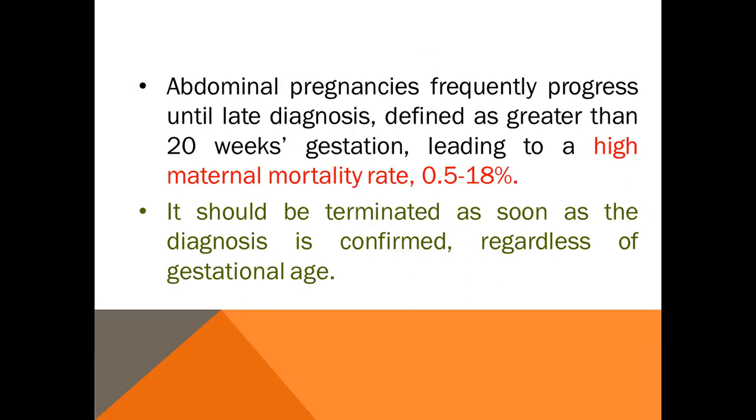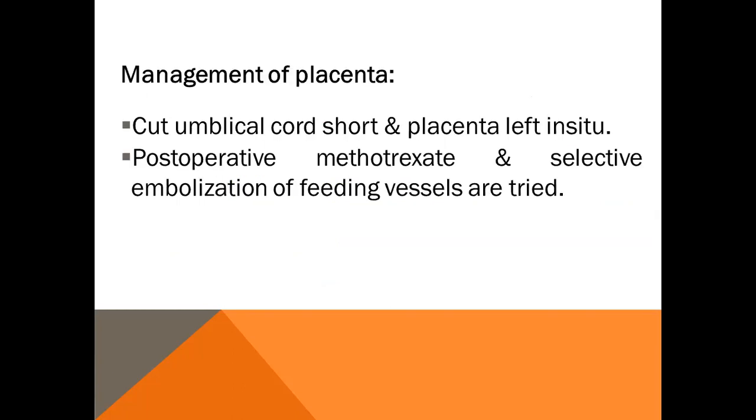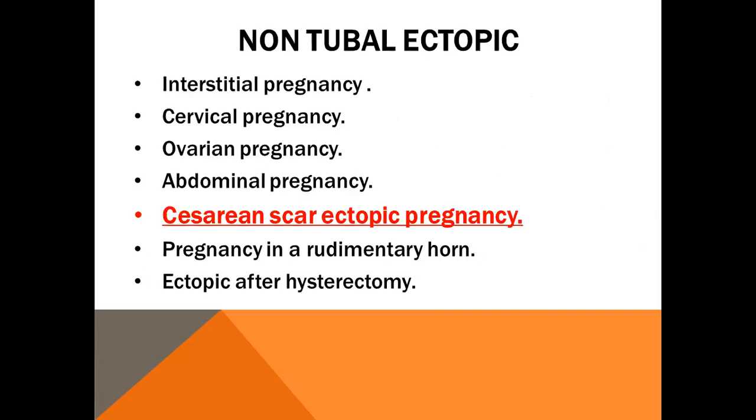It can progress to late pregnancy, more than 20 weeks, but with high maternal mortality, ranging from 1 to 18%. It should be terminated as soon as you confirm the diagnosis, regardless of gestational age. How to manage the placenta: cut the umbilical cord short, leave the placenta if attached to vital structures, give post-operative methotrexate and selective embolization of bleeding.